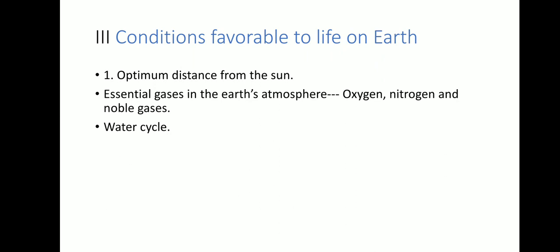Water cycle is a unique feature of life because water is important for the growth of the plants and surviving of life on the Earth. So these are the things which help life on the Earth. These are the favorable conditions: optimum distance, essential gases, and water cycle.